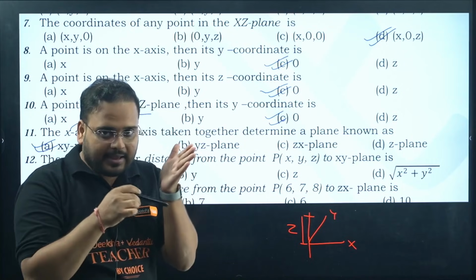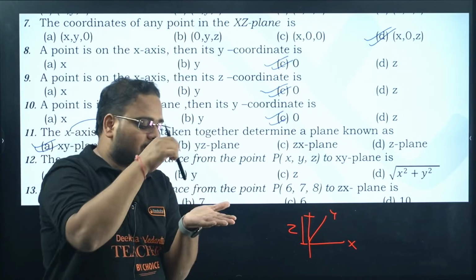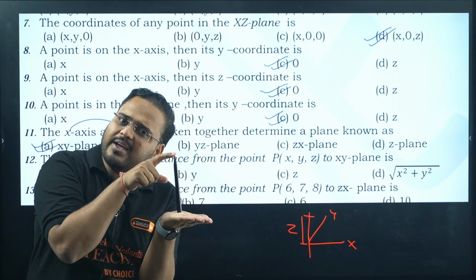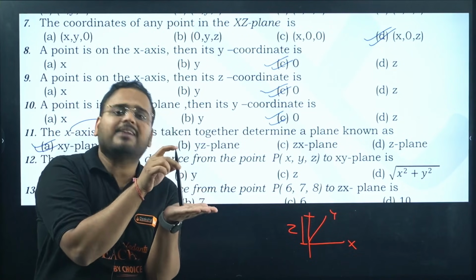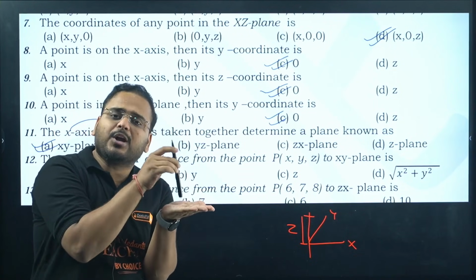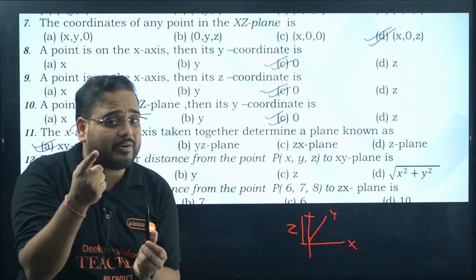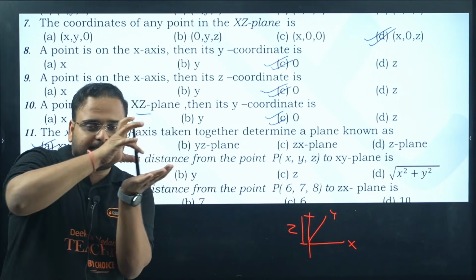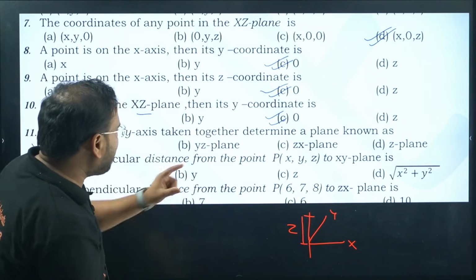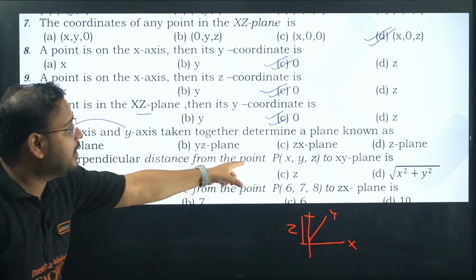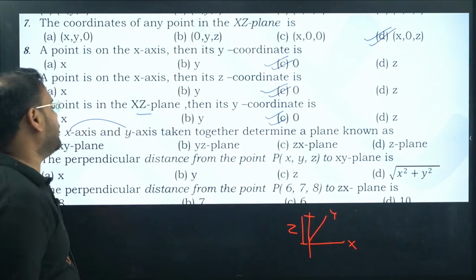You're not getting it. XY plane, right? And I'm looking for a perpendicular distance like this. It means at this point, I'll have the same x, y. At this point, I'll have the same x, y or not? Yes, they are perpendicular. It means this point and the point on my palm will have the same x and y. So the only distance will be this pen's distance, that is z. So the perpendicular distance from the point to the xy plane will be the z value.